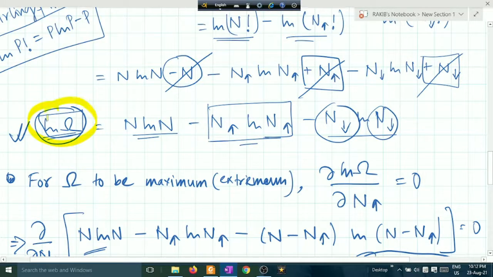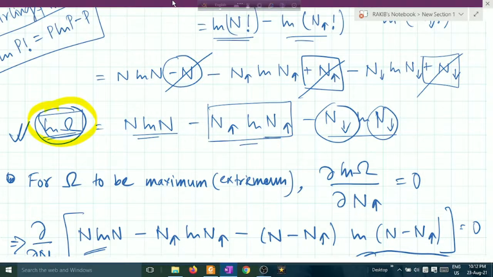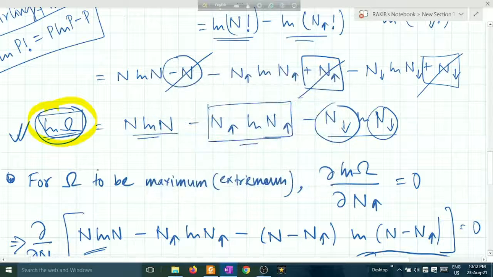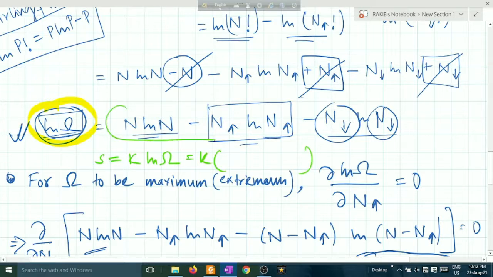To find the entropy, entropy is equal to k ln omega. Just multiply a k on the very front of the ln omega. That will become k times the value of ln omega. So this is the entropy.